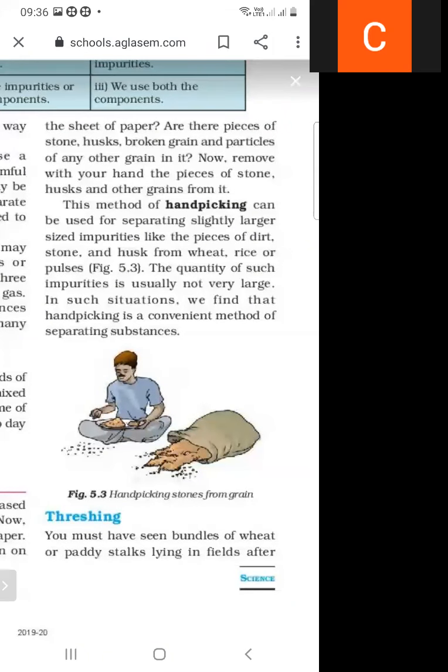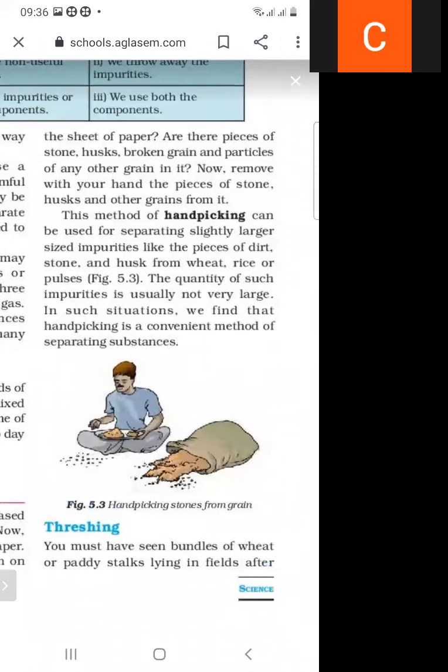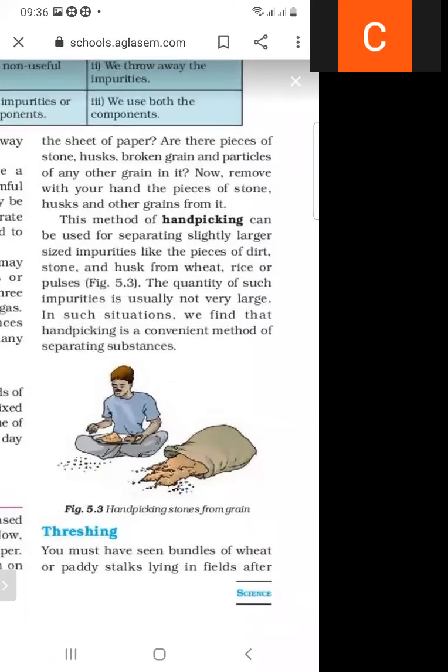We are separating the stones from the grains with the help of hands. So what is hand picking? In the process of hand picking, we separate the impurities from the substance with the help of our hands. This process is called hand picking.